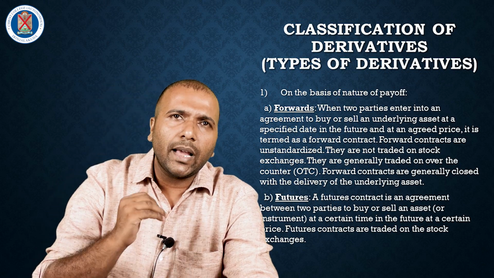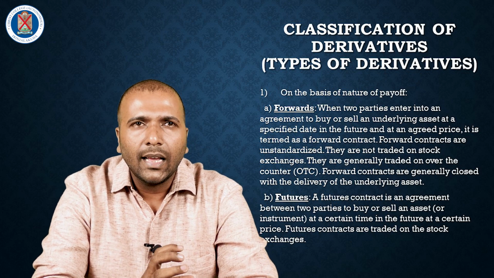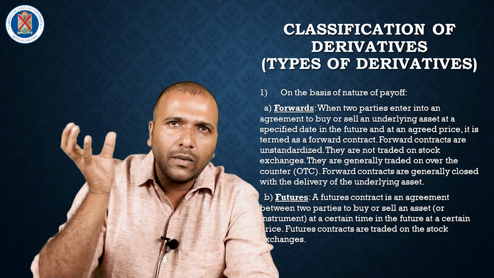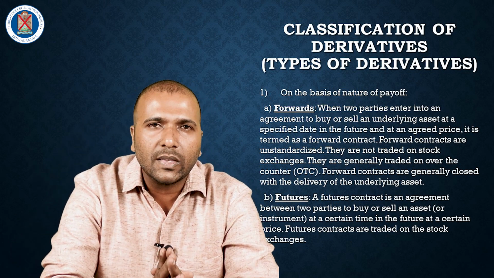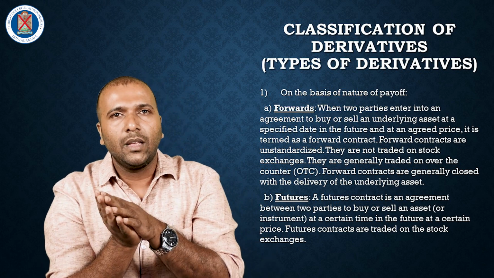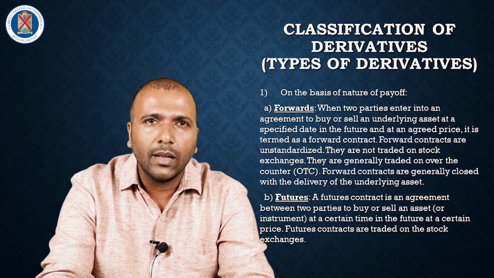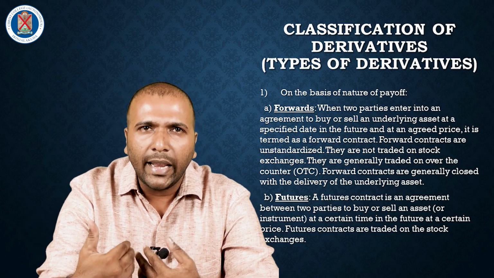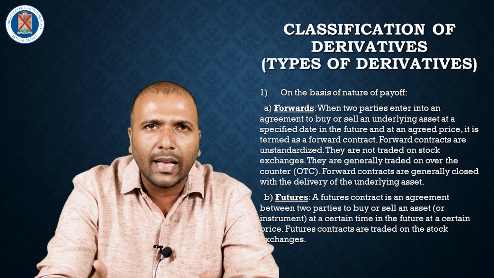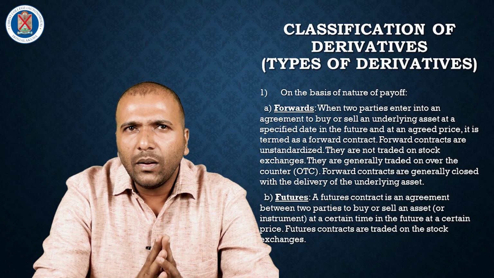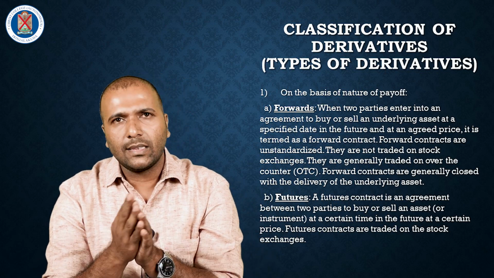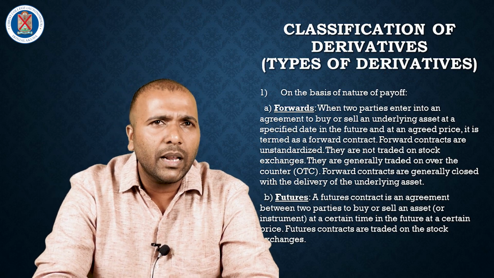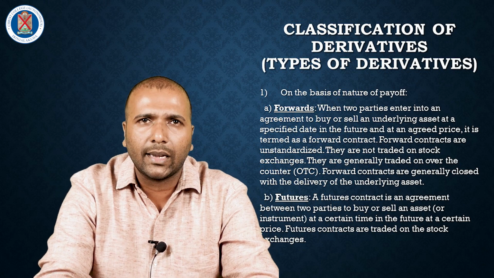The first main type is forwards. That is the first derivative product. This type of derivative instrument is mainly used in agriculture, mainly by farmers, for covering price risk. A forward is an agreement to buy or sell a specific asset at a future date. But in forwards, some huge risk is involved, because there is no intermediary in this type of forward contract.